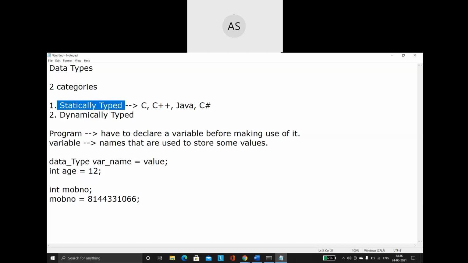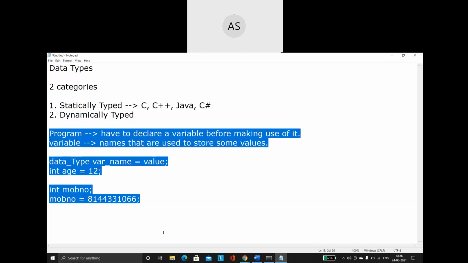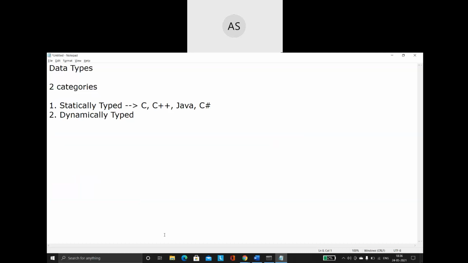Right. Now, coming to the second part, we call that dynamically typed programs. What we mean by dynamically typed programs is very simple. There is no need for you to declare a variable at all. In dynamically typed programs, no need to declare any variables. We can directly make use of it.